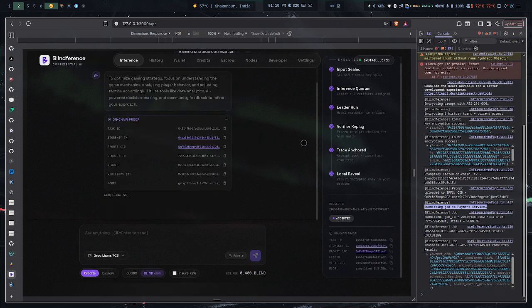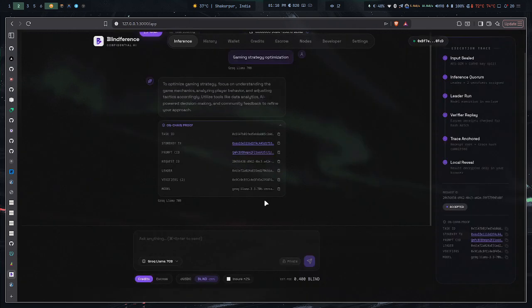Now what happens if you run with the escrow one? If you run the CUSDC, then it will be creating an escrow for it using the Reiner settlements. These two are kind of similar, so I'm going to run one of them. So if you run with the escrow, let me show you one more.